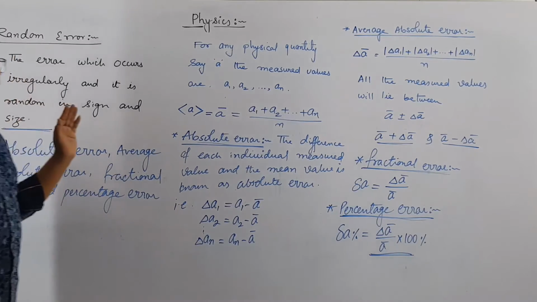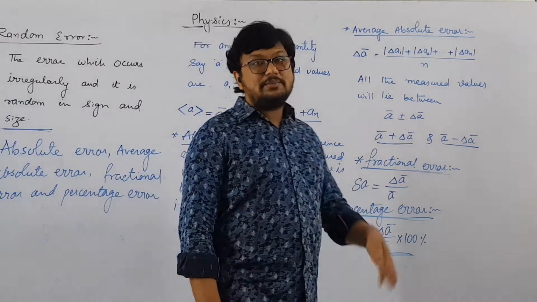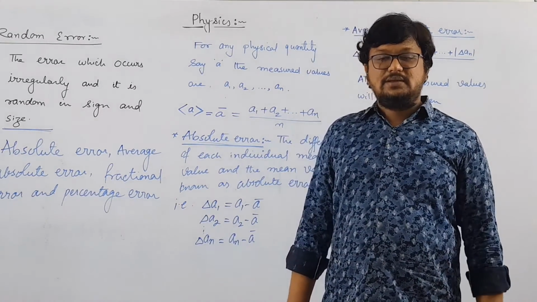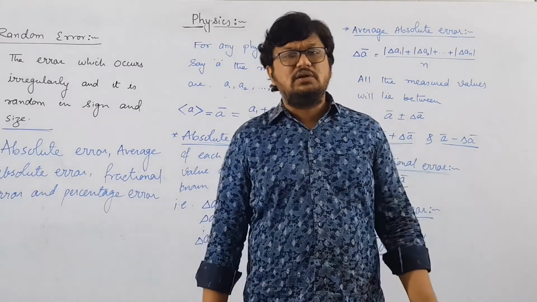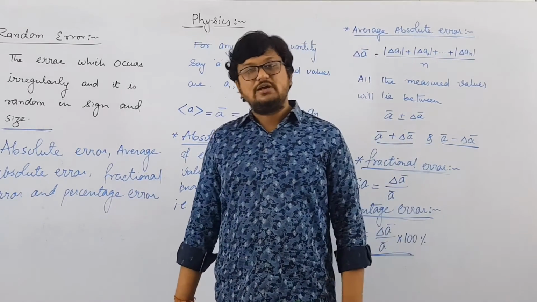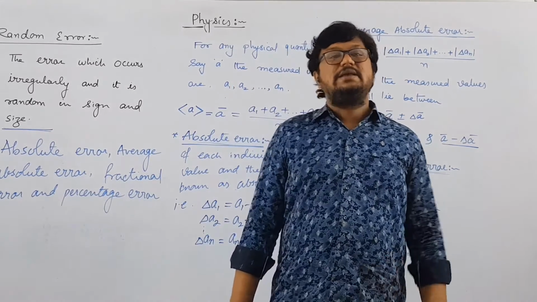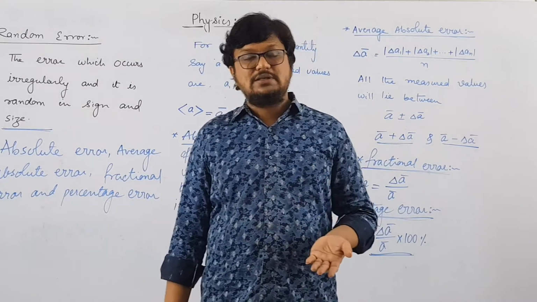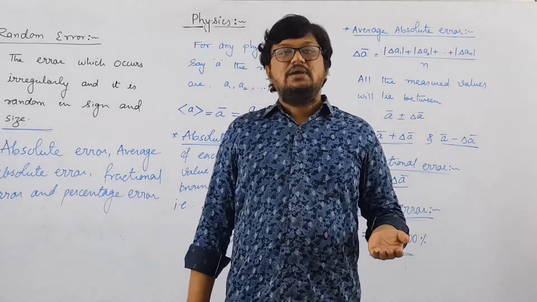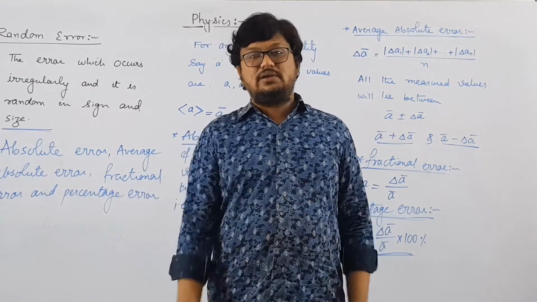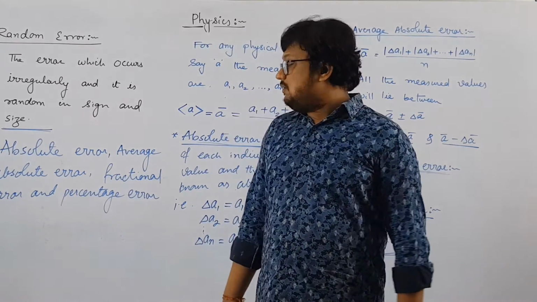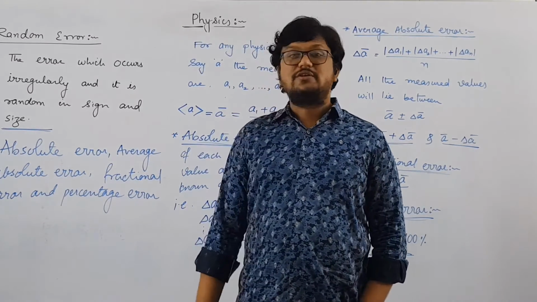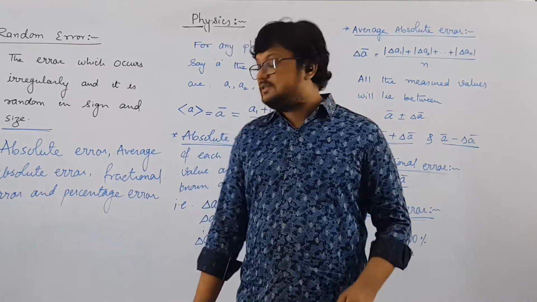So first of all, in today's video lecture we have discussed random error. What do you mean by random error? The error which occurs irregularly or in an irregular way is known as random error. Now random error is random in case of size as well as sign. It can be positive as well as negative, in case of sign, and in case of size means its value may differ in each calculation, right? Then we have discussed absolute error, average absolute error, fractional error which is also known as relative error, and percentage error. This is an important one.